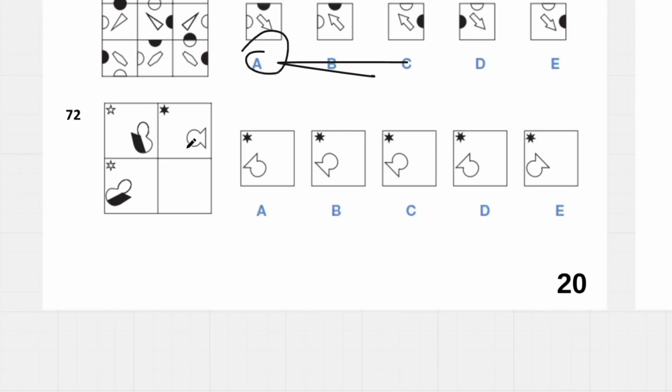72, we have a rotation. This one will go this way. And we have a rotation of this going the other way, actually, anti-clockwise. It's going to end up in here. So it's anti-clockwise. It's going to flip. The star will become black, and it adds a vertex. So it needs to look something like B and E. So B and D. And then this one does a 90-degree rotation.